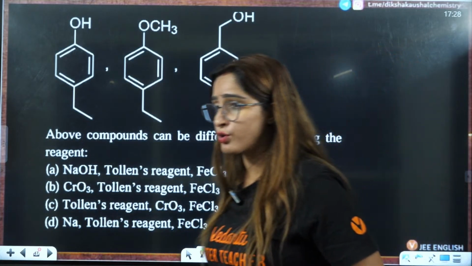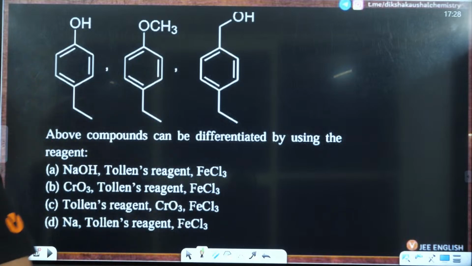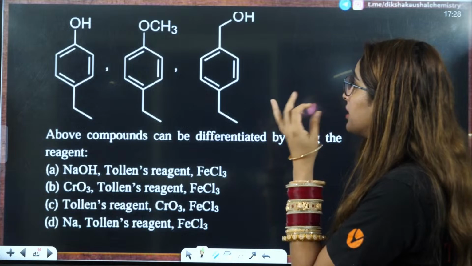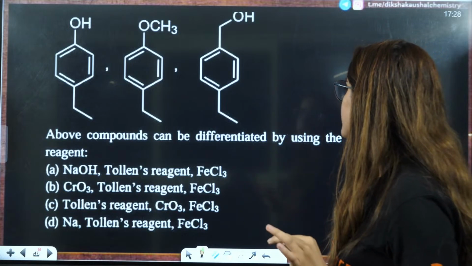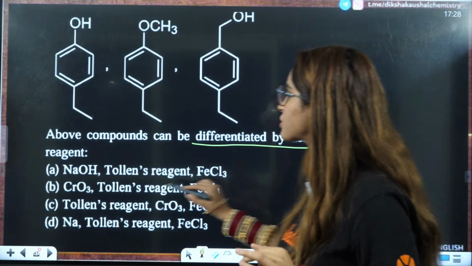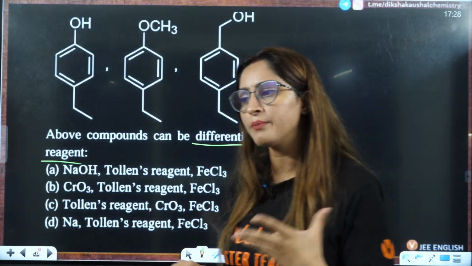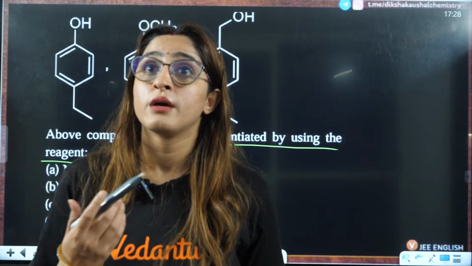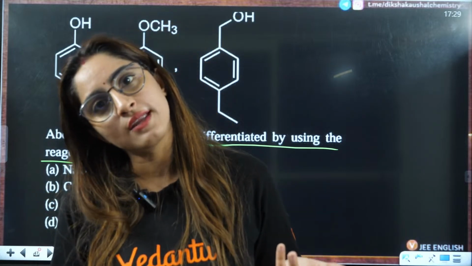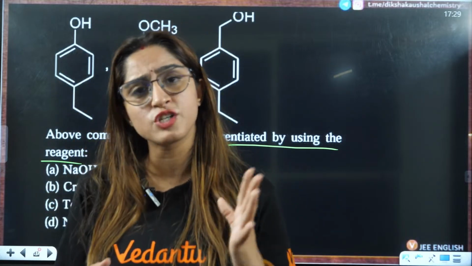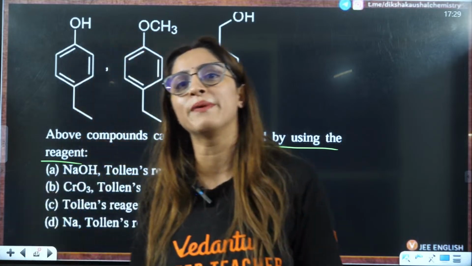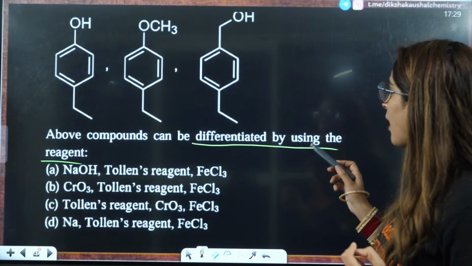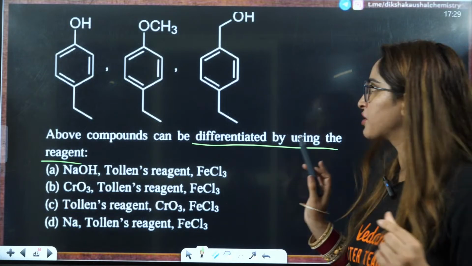Last question of today, students. Let us see which doubt you have. So let's see, above compounds can be differentiated by using which reagent. So in JEE Main, what they ask is direct questions on iodoform, on mild oxidizing agent, strong oxidizing agent, on aldol condensation. But in JEE Advanced, they will ask you multiple questions in one question. Okay. So that is why above compounds can be differentiated by using which reagent.